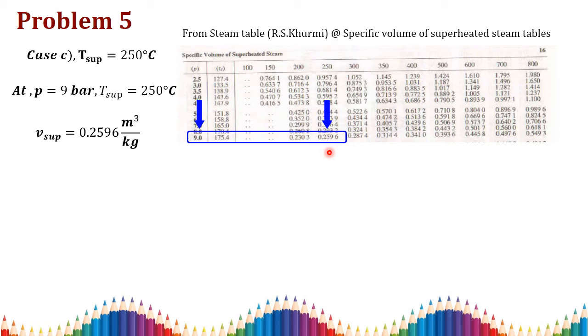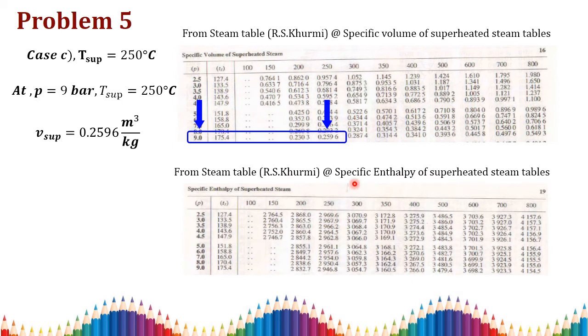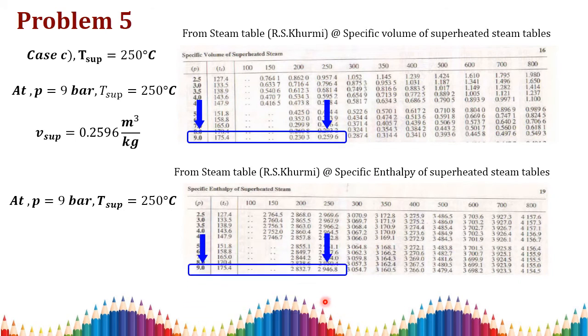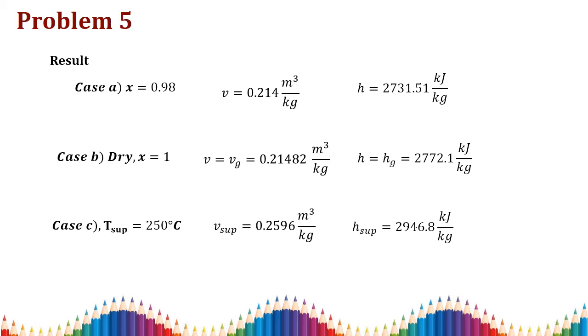In a similar way, we have the specific enthalpy of superheated steam table. Here also we have a pressure of 9 bar and temperature of 250 degrees Celsius, so correspondingly we can take the enthalpy. At 9 bar and 250 degrees Celsius, the enthalpy of the superheated steam is 2946.8 kilojoule per kilogram. So in the first case, the second case and the third case, we have found the specific volume and enthalpy at all three stages.